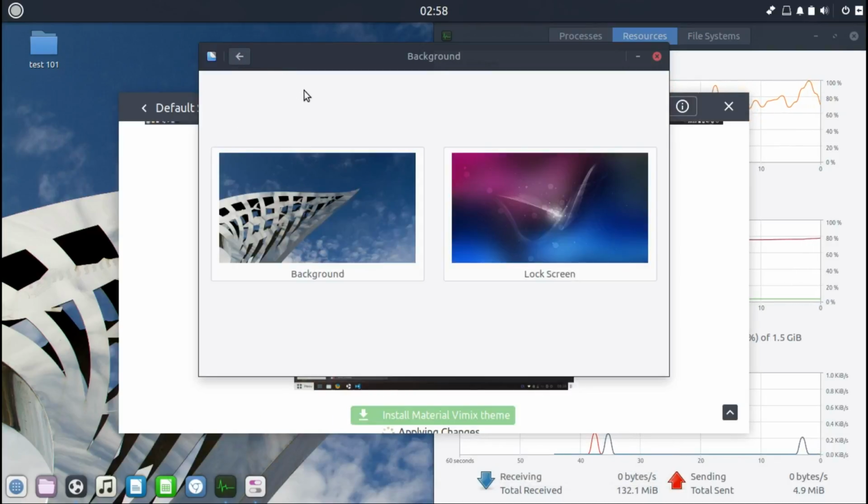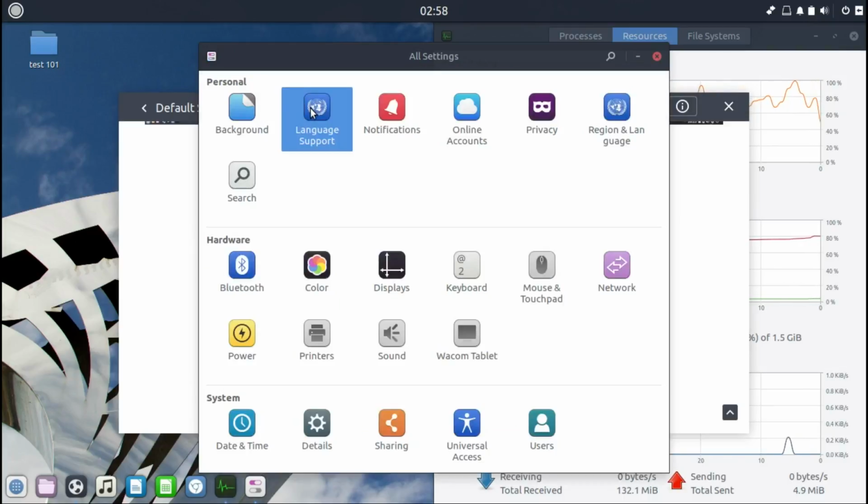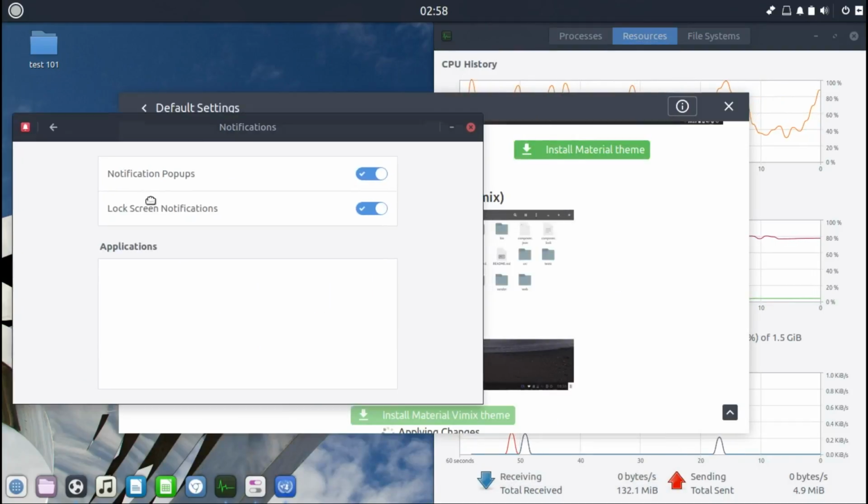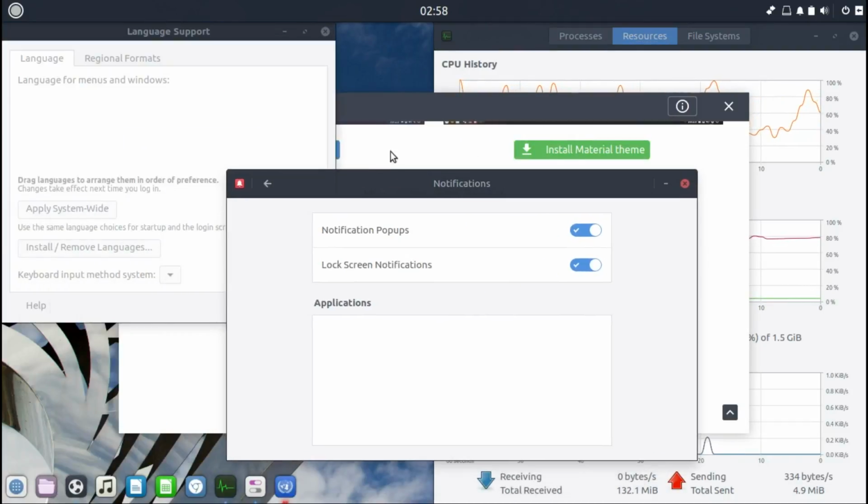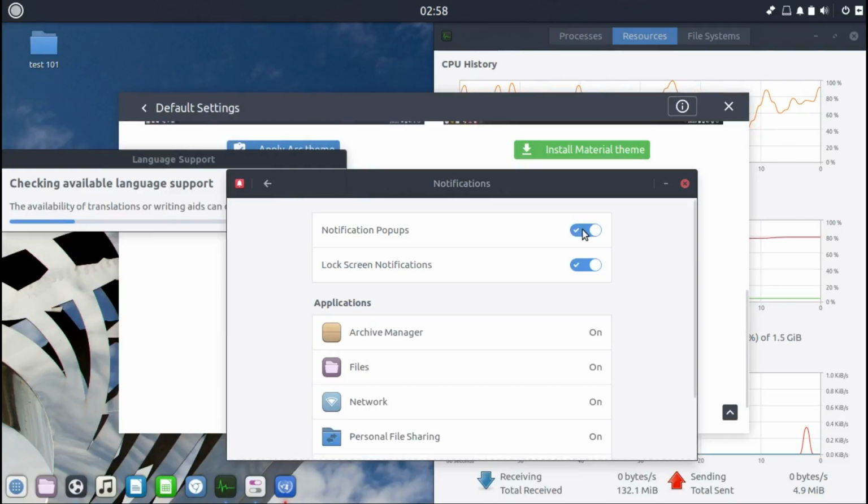The system settings, language support, you can add languages. You can choose your system's language, notification. Notifications, you can disable all notifications.